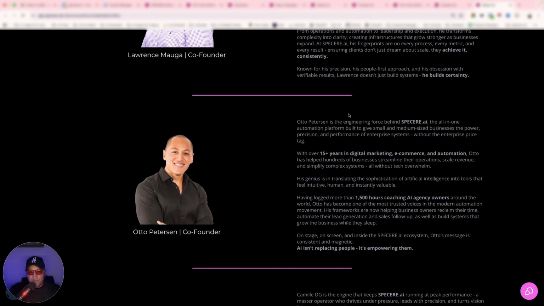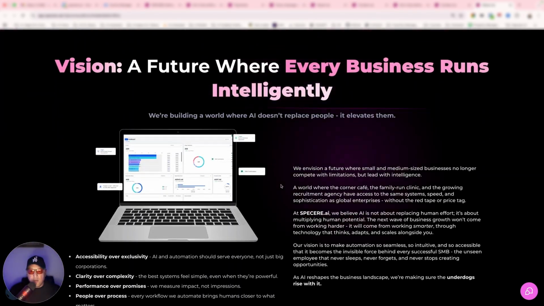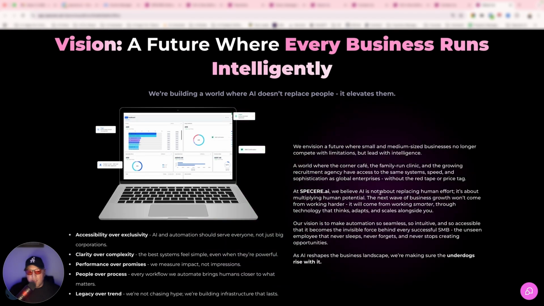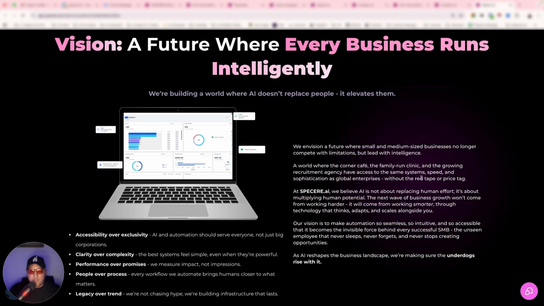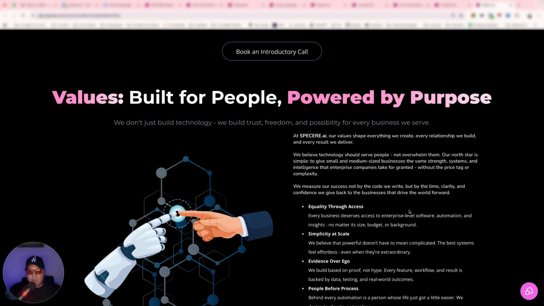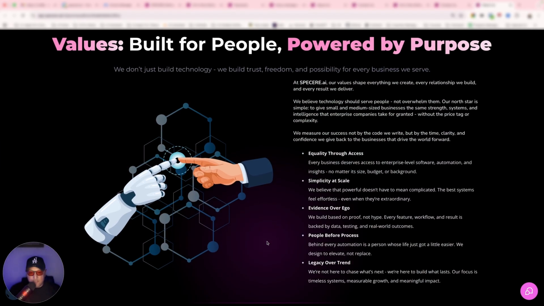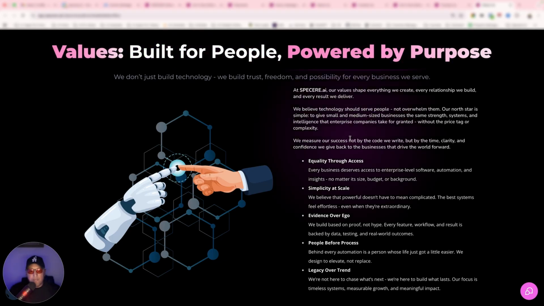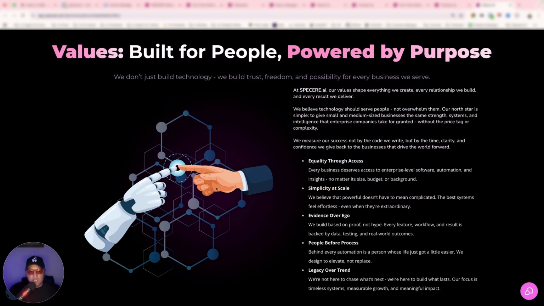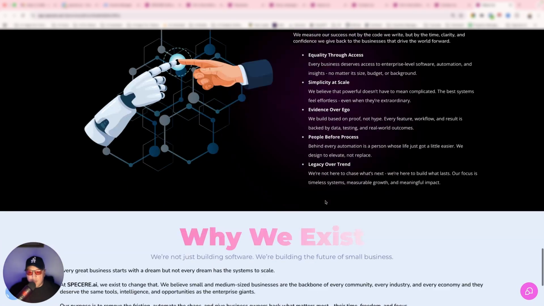Fully transparent. Us three here, Lawrence, myself, and Camille, we're quite bullish on being able to offer this SMB's enterprise software without the enterprise price tag. And as you'll dive deeper, you'll realize our mission is truly bigger than us. And this section is obviously our values, built for people, powered by purpose. Again, I'll let you read through all of this. Again, the purpose of this video was to just showcase and also document our website before and after. Because I'm pretty happy with this.